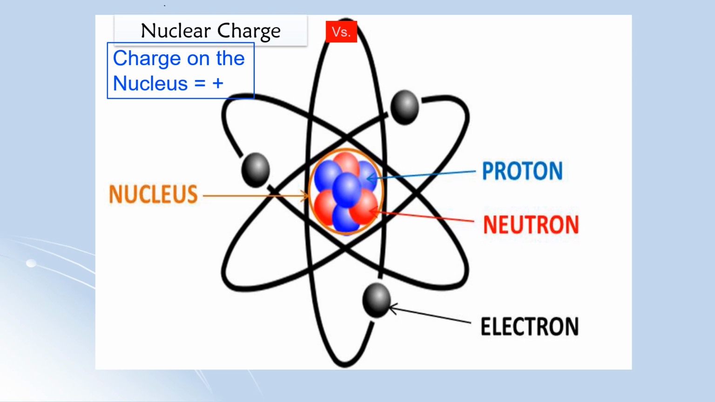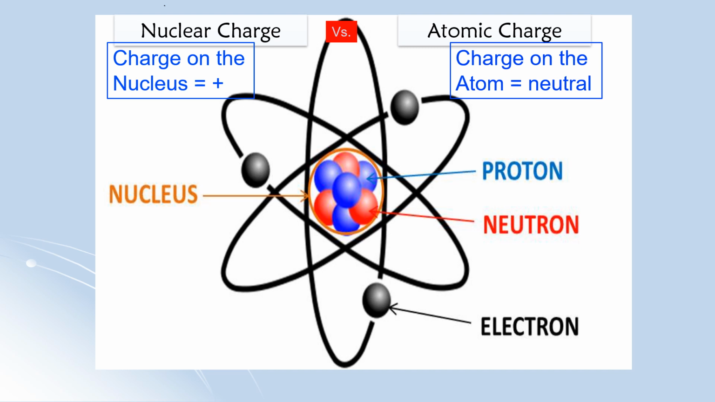If you have 6 protons, nuclear charge is going to be plus 6. But the atomic charge is the charge on the atom overall. So this is based on the number of the protons compared to the number of the electrons. So if you have the same number, then ideally that is a neutral atom. But if you have more electrons, it's a negative ion. If you have less electrons, it's a positive ion.